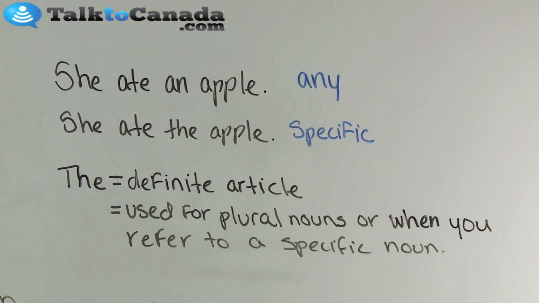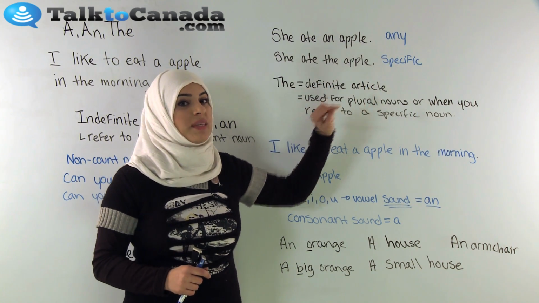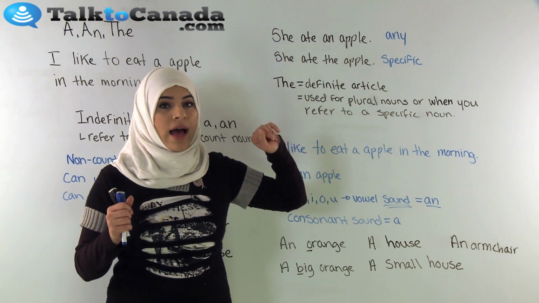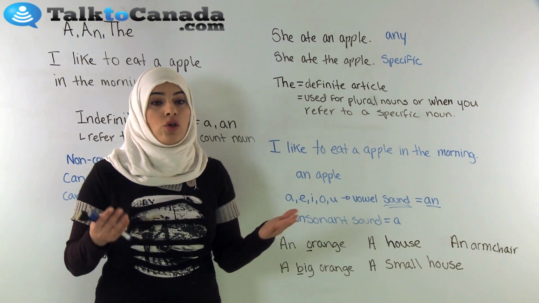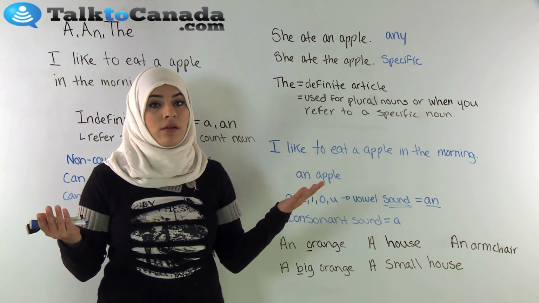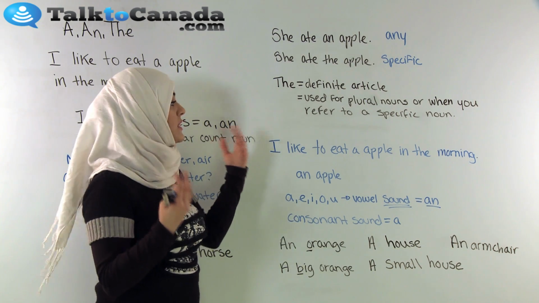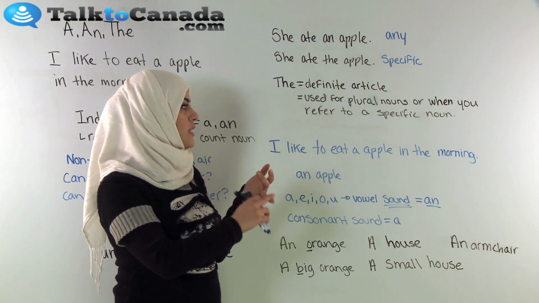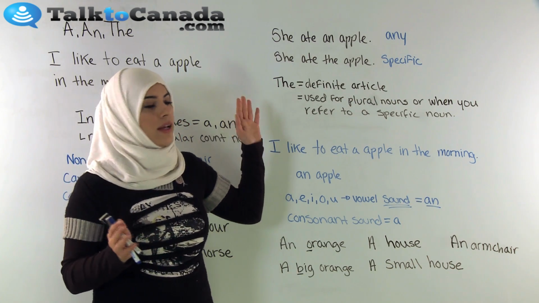She ate the apple. What's the difference here? The makes the apple specific. So when I say she ate the apple, that means that both the speaker and the listener know which apple is being talked about. That's why the is a definite article. The is used for plural nouns or when you're referring to a specific noun. So we say the in front of plural nouns and a specific noun. It can be singular, but if it's specific, like the apple. Here, both of them are right.